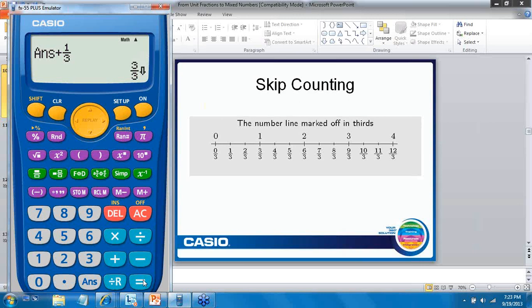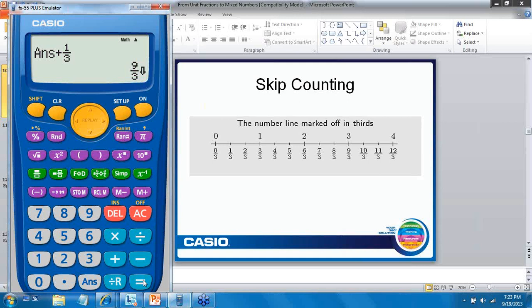So it's 2/3, it's 3/3. And you'll see a little down arrow there, right? 4/3, 5/3, 6/3. Oh, wait a minute, there's that down arrow again. 7/3, 8/3, 9/3. There's that down arrow again. So that must mean something.